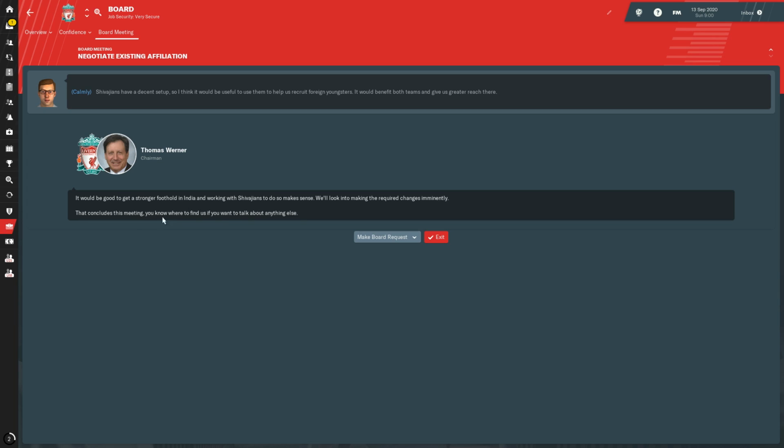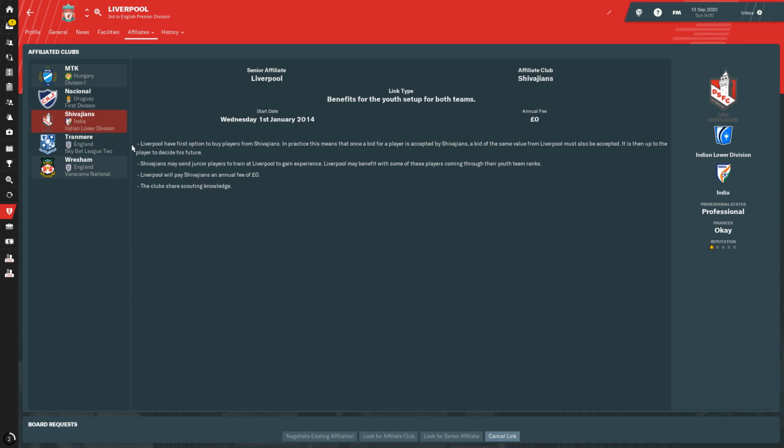Let's have a look if it is this one. Yep, they've agreed to that. So let's just go back. And you can see now we've got a few more messages. So originally we only had this one, but now Shivajans may send junior players to train at Liverpool to gain experience. Liverpool may benefit with some of these players coming through their youth team ranks. So that is the two ways to get this one.